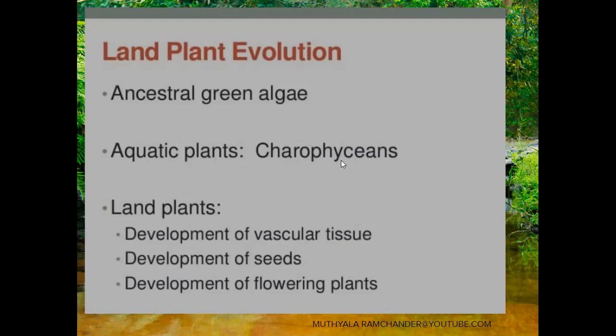Then from these Charophyceans, land plants developed. Land plants also show diversity. Diversity means all land plants are not similar. Before that, Charophyceans are also not similar in structure, color, or function. The Charophyceans also show diversity.